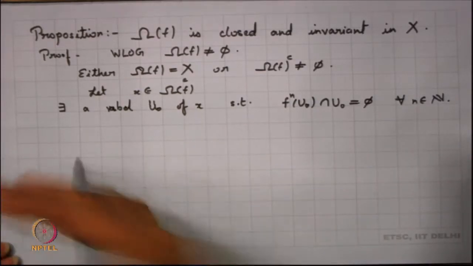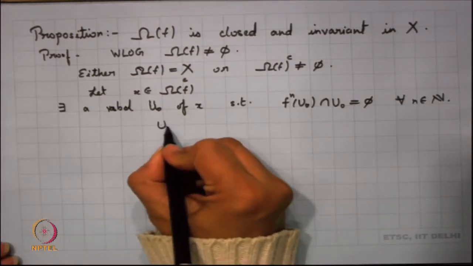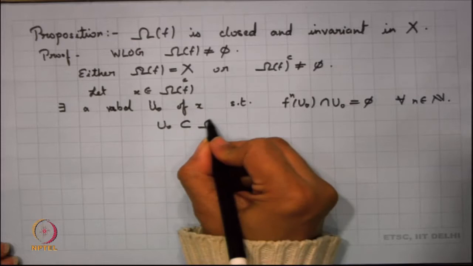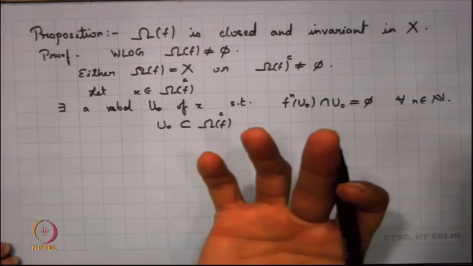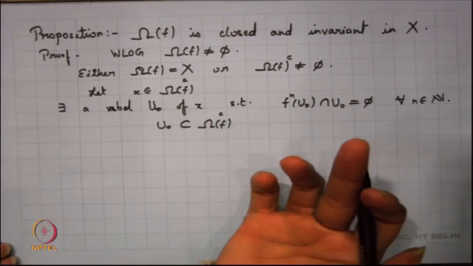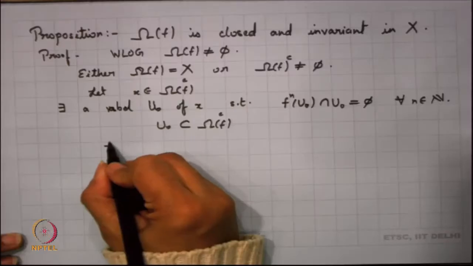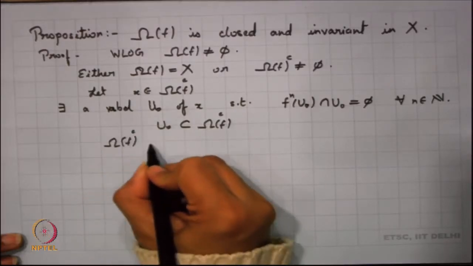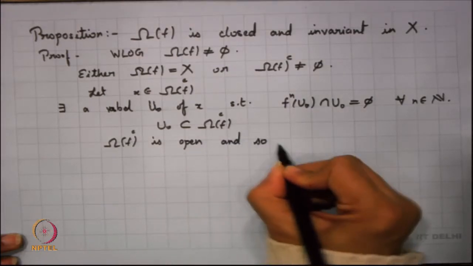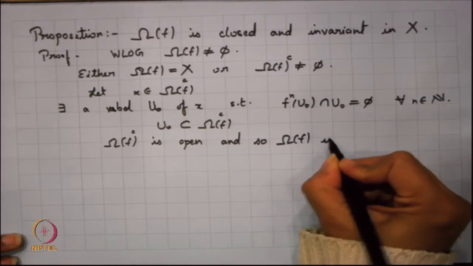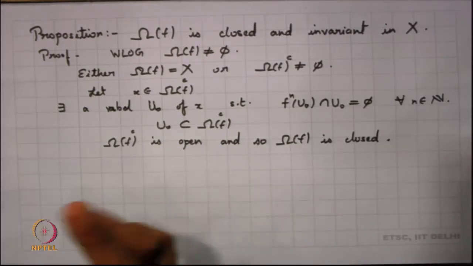My U naught itself is a subset of the complement of the set of non-wandering points, that is, U naught consists of wandering points, and that means that omega f complement is open. Typical way of showing that a set is closed.